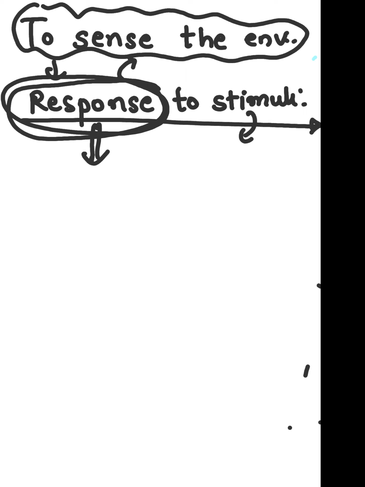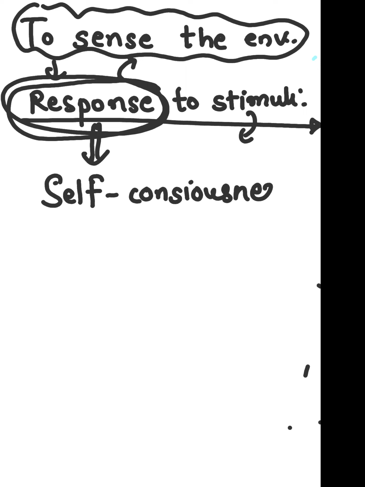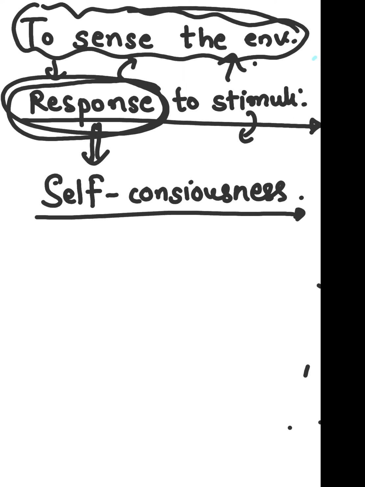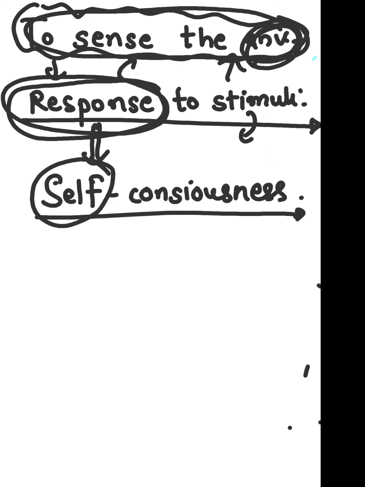Now here in humans we can find one more thing, that is called self-consciousness. What do you mean by self-consciousness? Say for example, we know how to maintain ourselves. We are aware of the world also. Lower organisms are aware of their environment, but humans are aware about themselves.